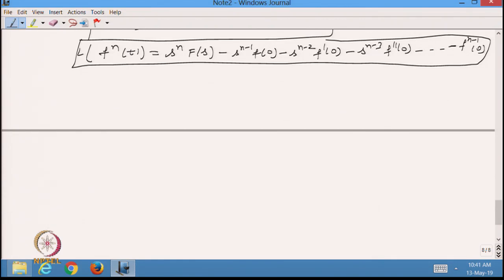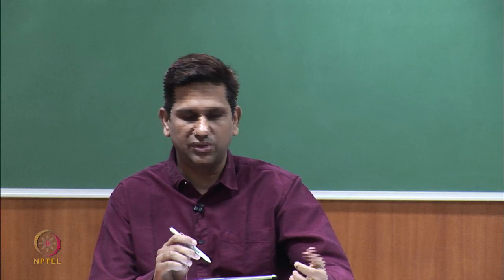Once I am able to find the Laplace transformation of the derivatives, we are ready to solve the differential equation. Just now we have defined the differential equation y double dash plus 4y equal to 0, with y(0) equal to 1 and y dash 0 equal to 6. So, this is my second order initial value problem. We know that this equation we can solve very easily, as we can define the characteristic equation, find the solution, and based on the initial conditions find the values of the coefficients and get the unique solution.